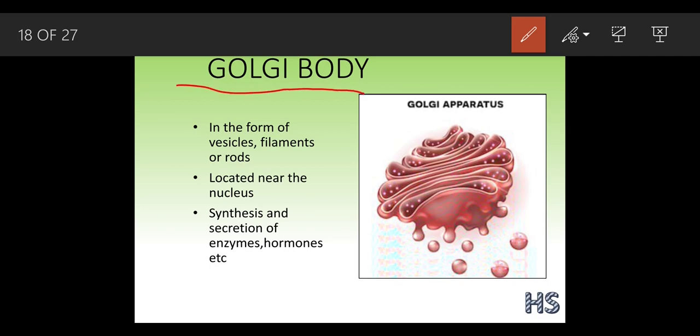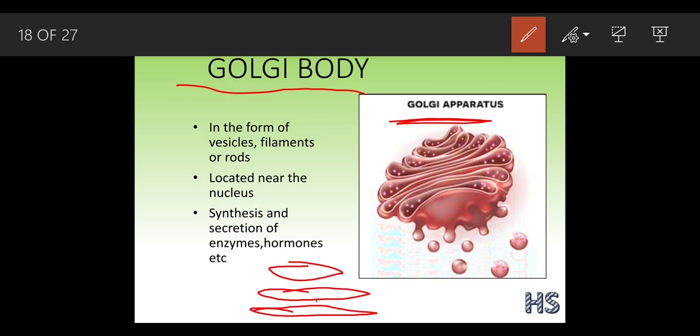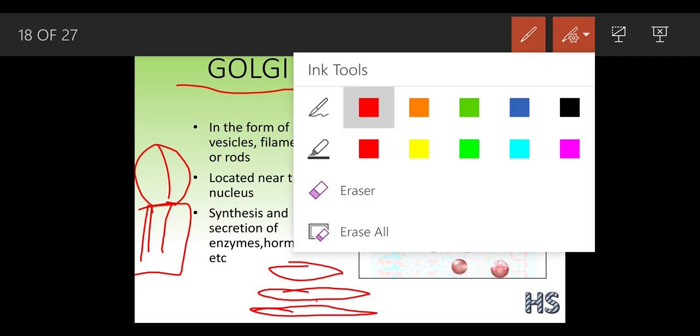This name was given by a scientist, Camillo Golgi. He observed it under the microscope, saw this structure, and named it Golgi. It is in the form of vesicles, filaments, or rods. We studied the filament in the flower chapter: there was one filament with an anther on it. In the same way, the Golgi apparatus seems to be a filament-like structure.